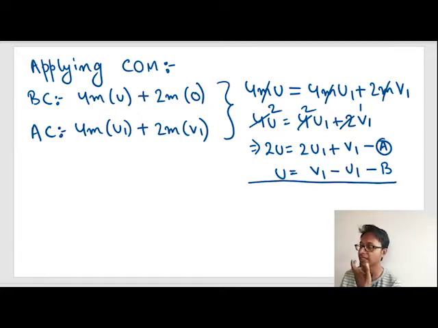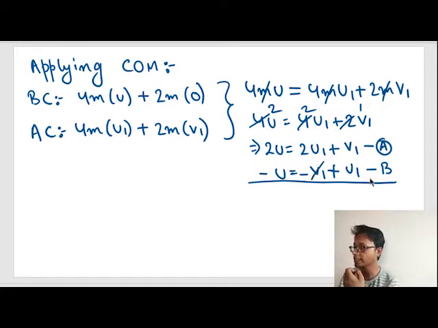So how do I cancel? Let's see. I multiply the second equation by minus 1, so when you multiply the entire equation by minus 1, we change the signs.